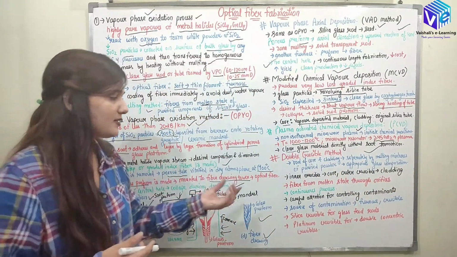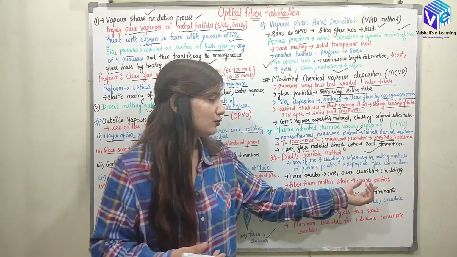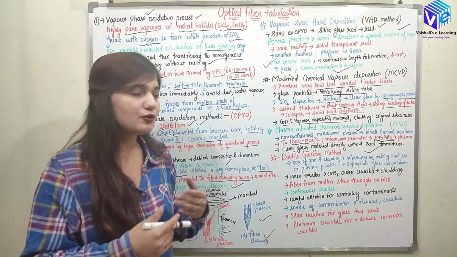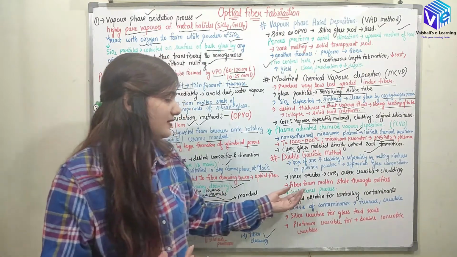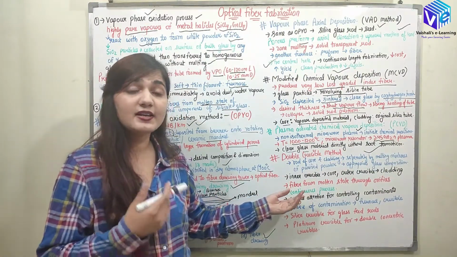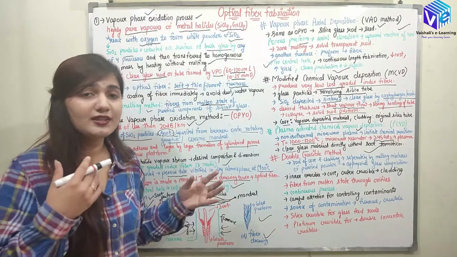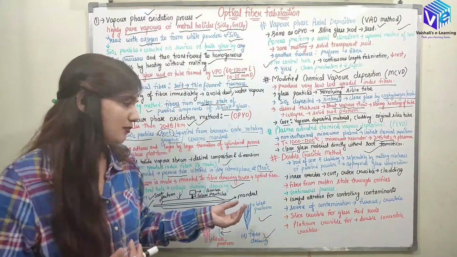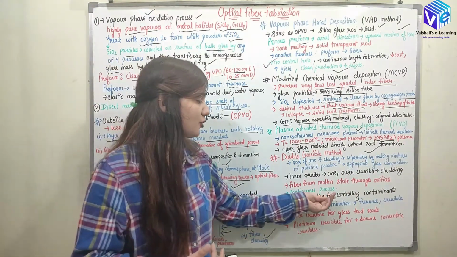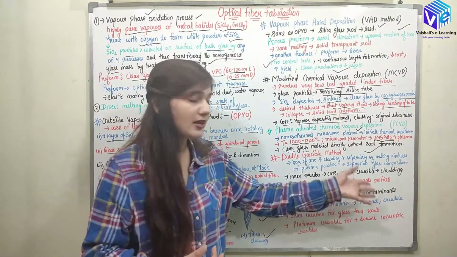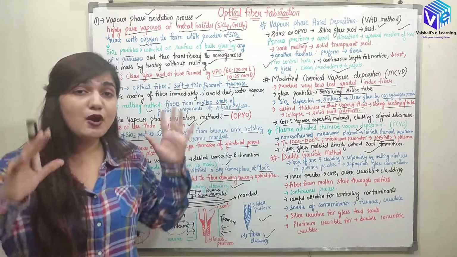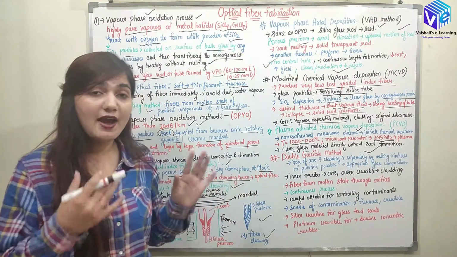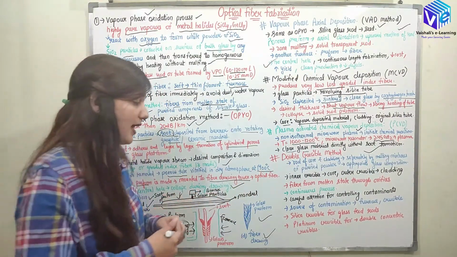Now fiber is drawn from the molten state directly through the orifices. At the below end we can have the glass formed, so this can be drawn directly into fibers, and you can see this is again a continuous process, so the losses due to the joints would be minimized. In this process again the cost would be low, but careful attention should be given to controlling the contaminants, because the problem of contaminants is much higher in the double crucible method. We have to carefully control all of the contaminants.